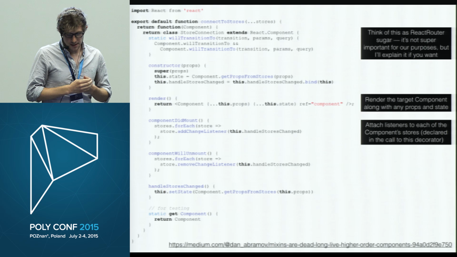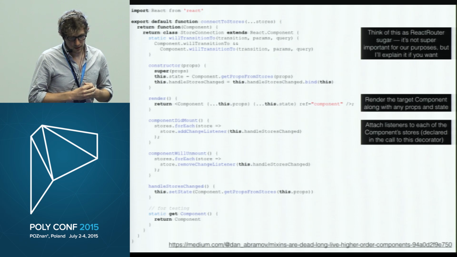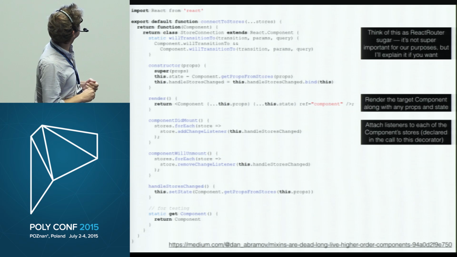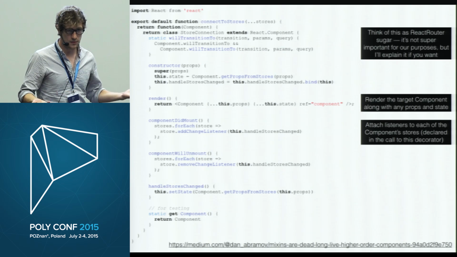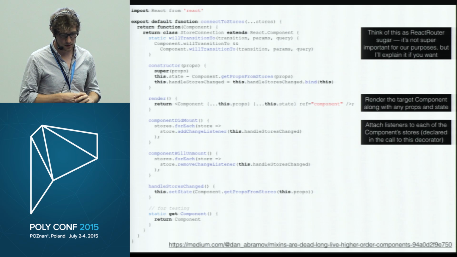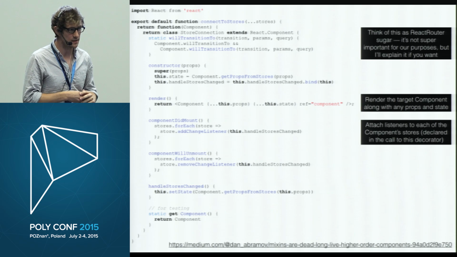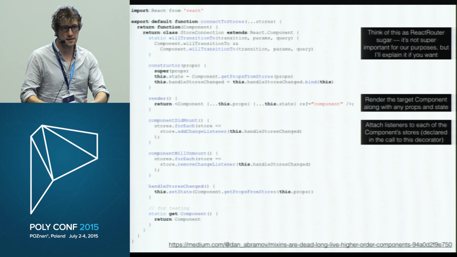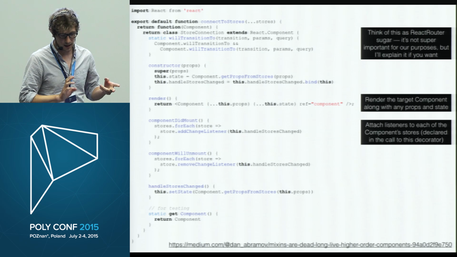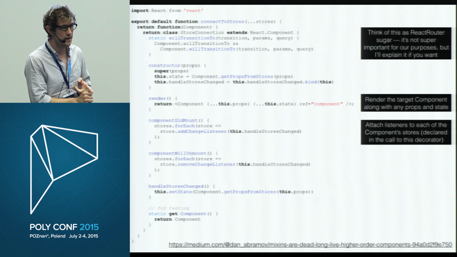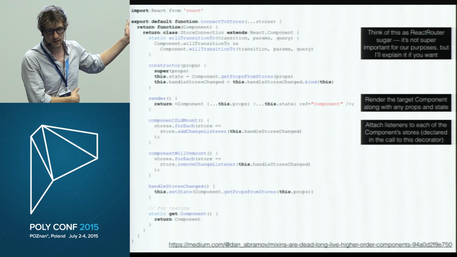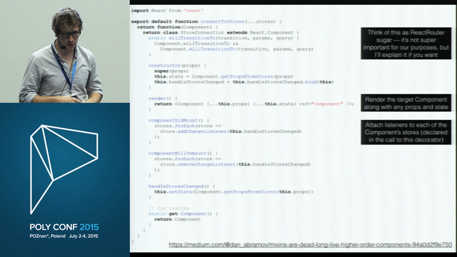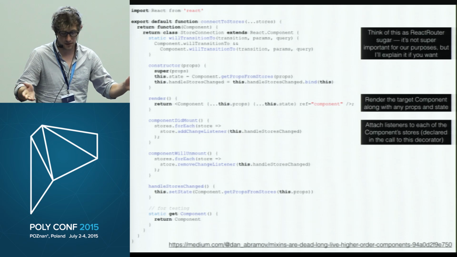So here's a really simple example of that decorator in use. What we want to check is that we have a username that's available. So all that this component does is render the username that you've typed into the input and whether or not it's available. It doesn't actually perform any of the validation itself. It has one little check to say, is there an error that I need to render, because we want to apply some styling to it. And then it just spits out this as it appears on the page.